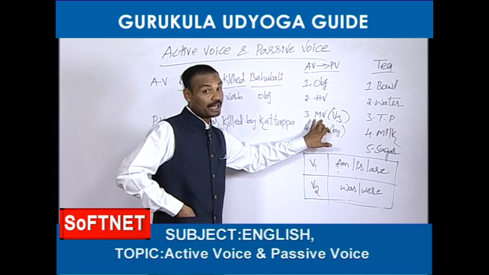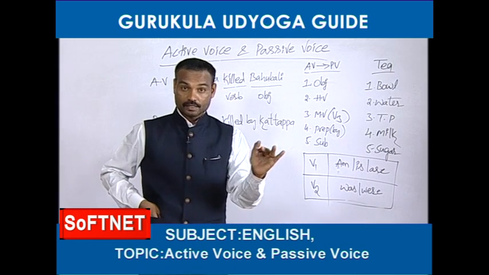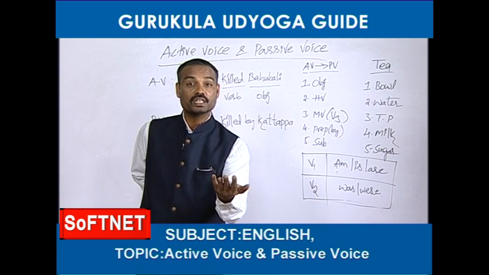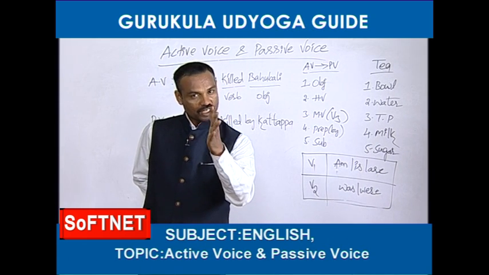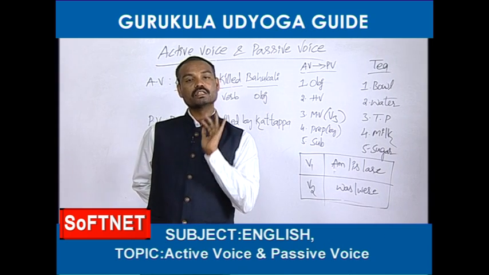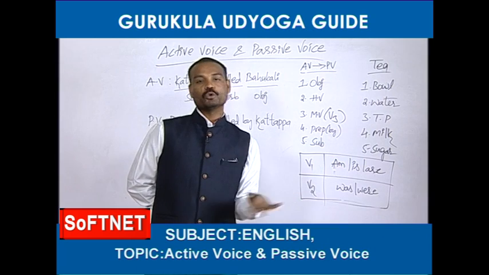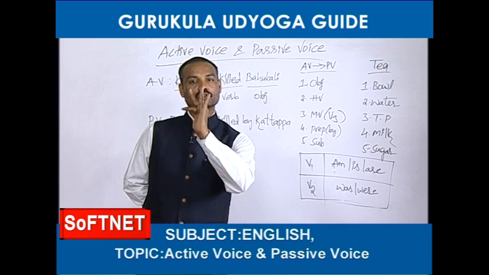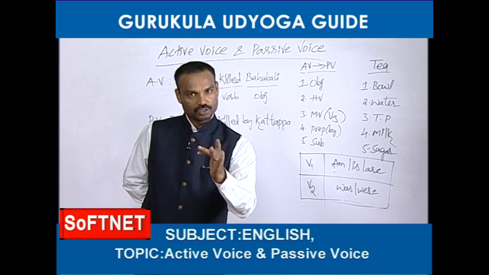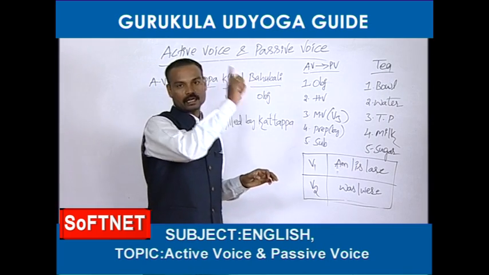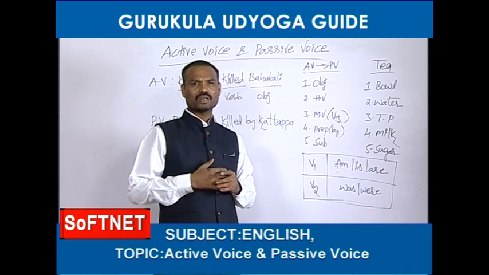But sometimes in the active voice they may give V1, the first form of the verb. They may give V2, V3 or the ing form. But whatever verb has been given in the active voice, that should be changed into the third form. If it is in the third form, no problem at all. We can write it as it is. In case they don't give the verb in the third form, we have to change it into the third form. Kill, killed, killed: V2 and V3, these two are the same.